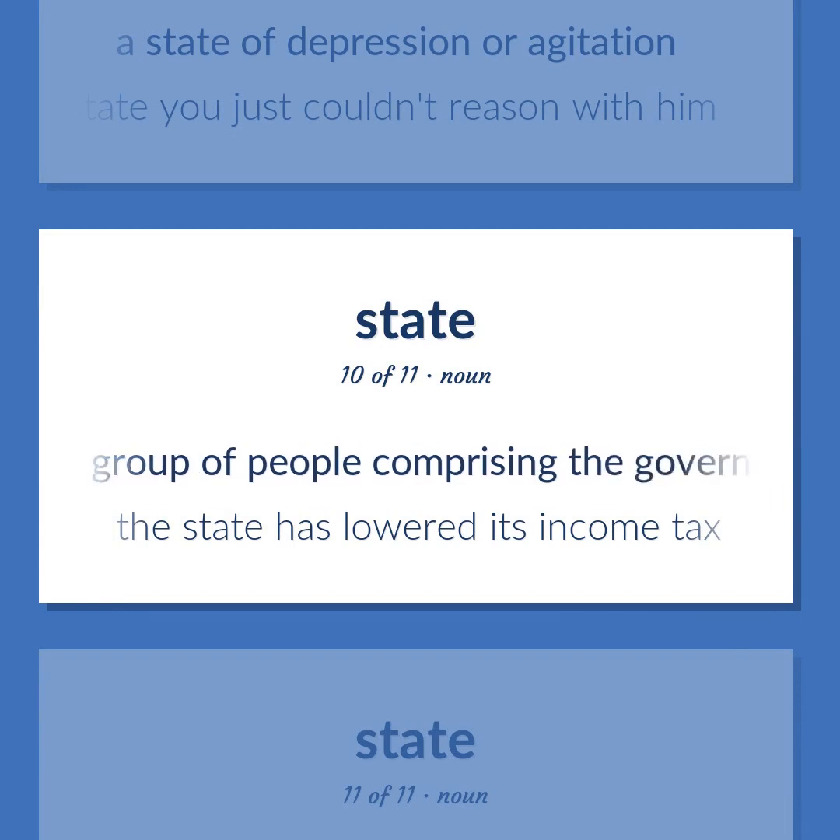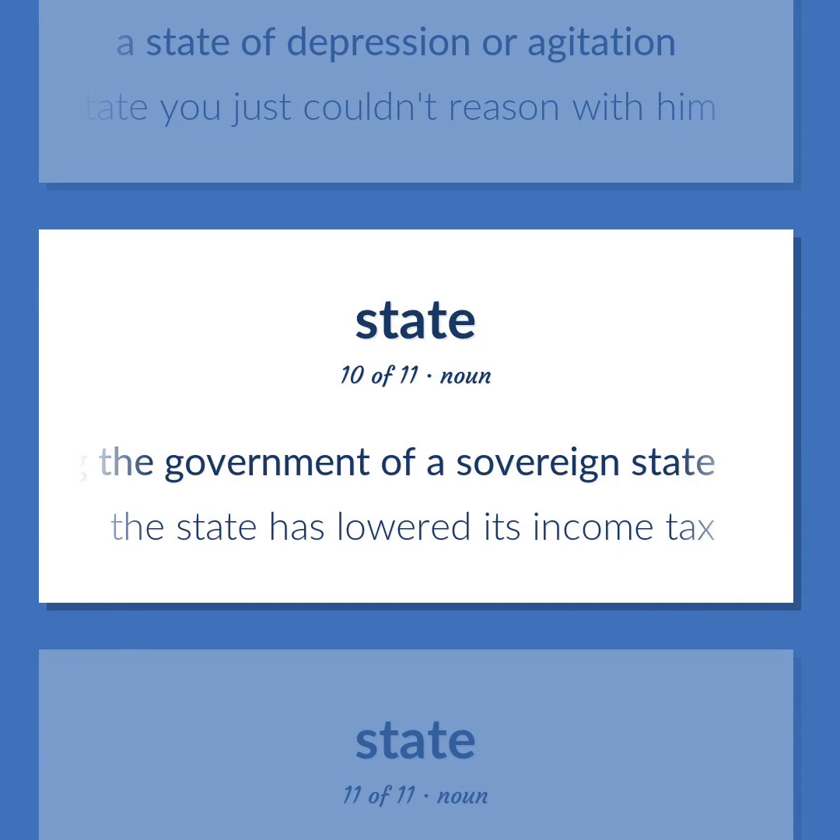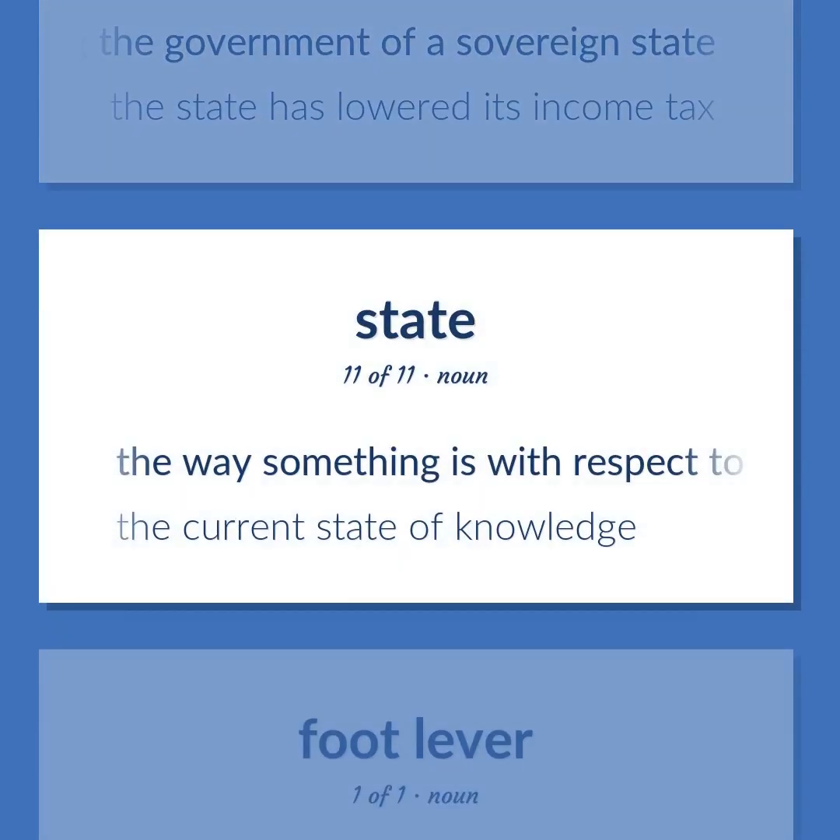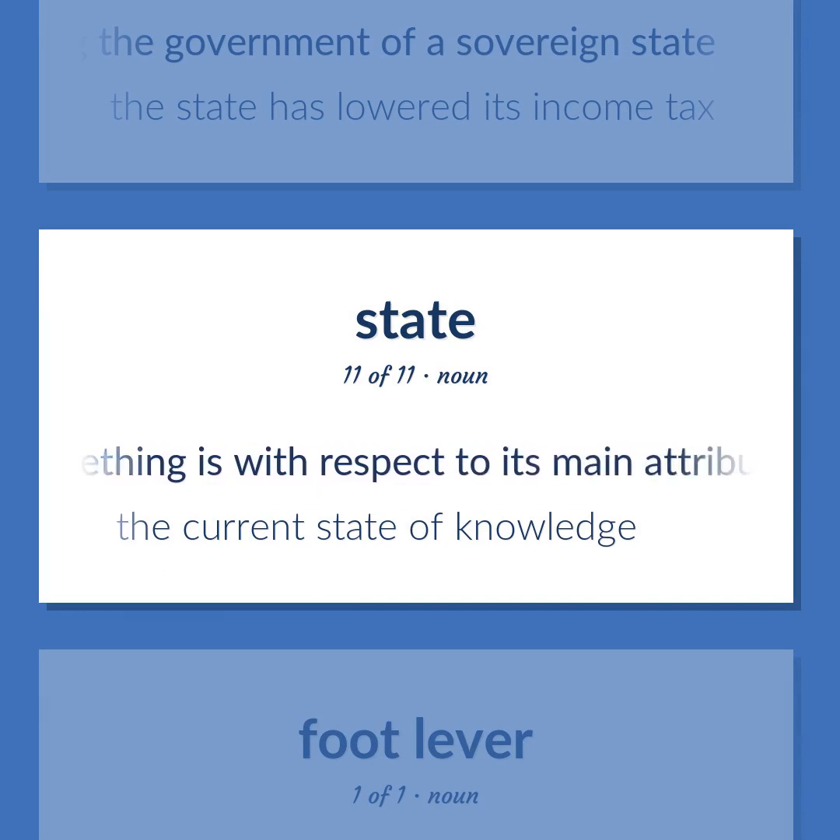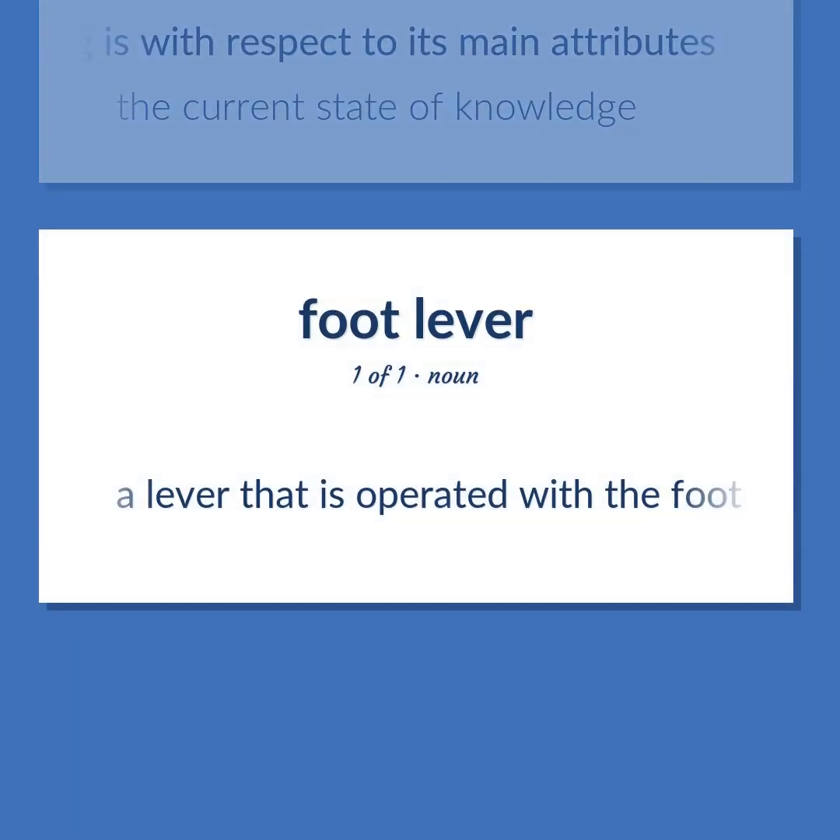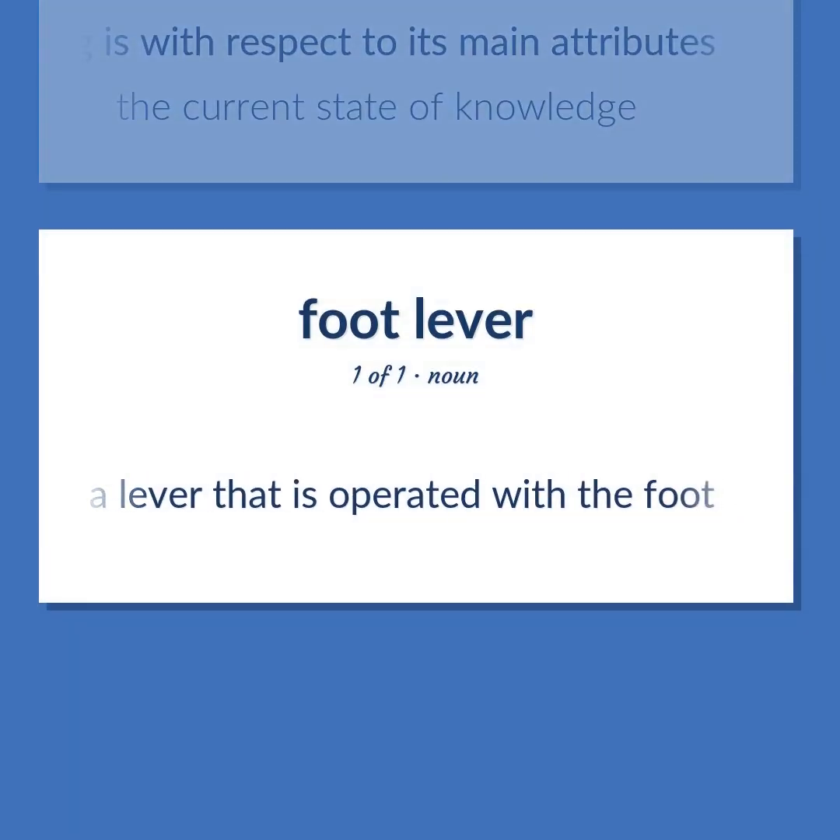The group of people comprising the government of a sovereign state. The state has lowered its income tax. The way something is with respect to its main attributes. The current state of knowledge. A lever that is operated with the foot.